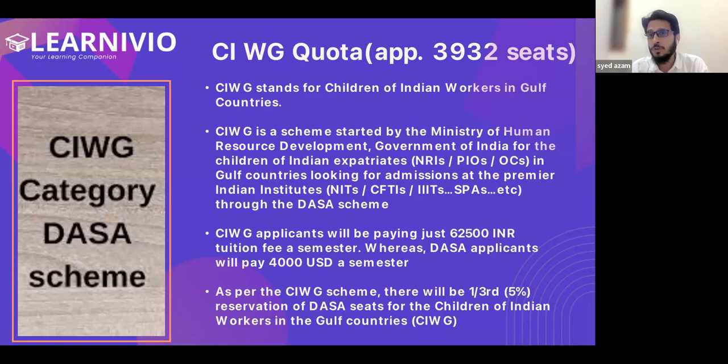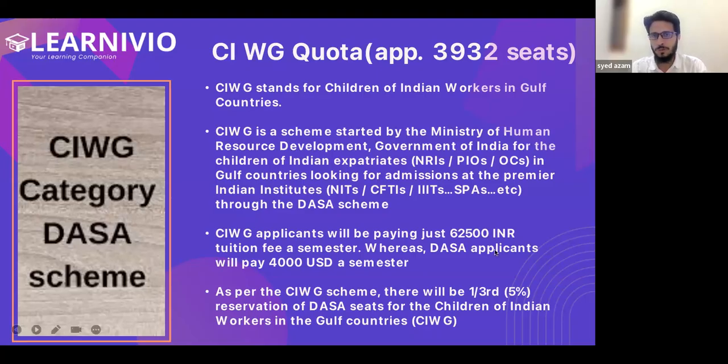And the fees also: if you are an NRI from a country other than the Gulf countries, the fees per semester is 4,000 USD, that's around 3.5 lakh. But if you are a CIWG candidate, then the fees is just 62,500, same as that of an Indian student. So you have relaxation in the percentile, but the fees is not changed.